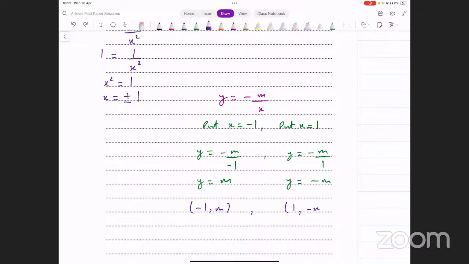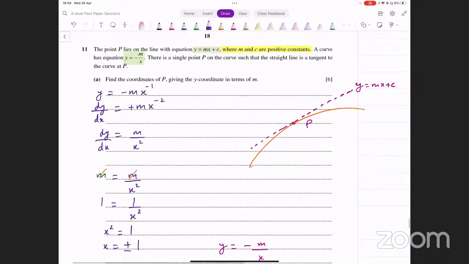These are the 2 points that we are getting. Now we need to figure out which one of these 2 points is valid. So how do we think about this now? इनमें से कौन सा आंसर हम कंसिडर करेंगे, कौन सा नहीं कंसिडर करेंगे? That is what we need to figure out. Okay, so let's think about this now.